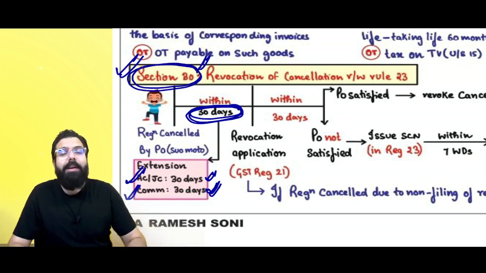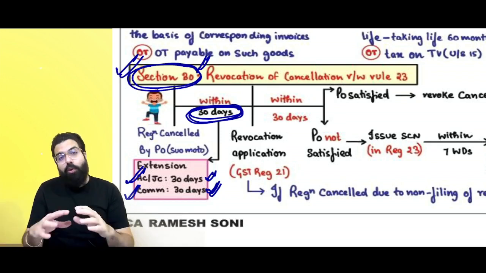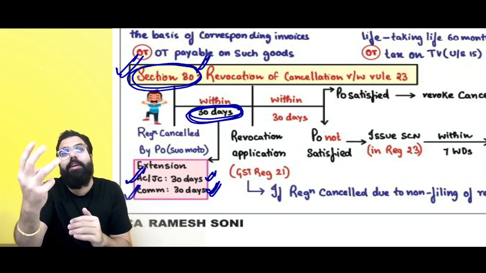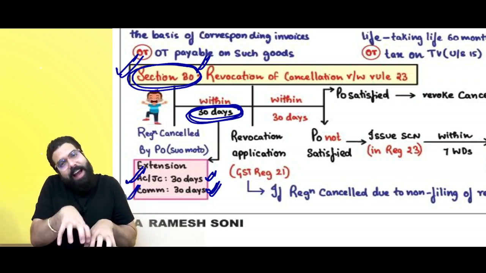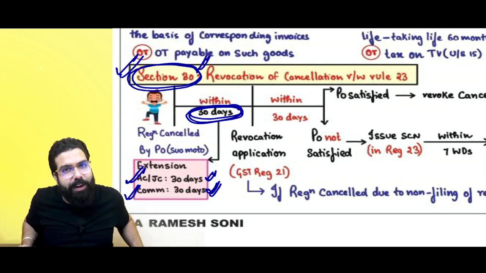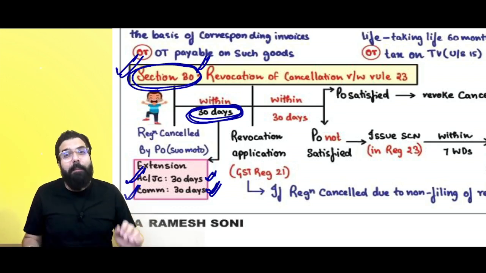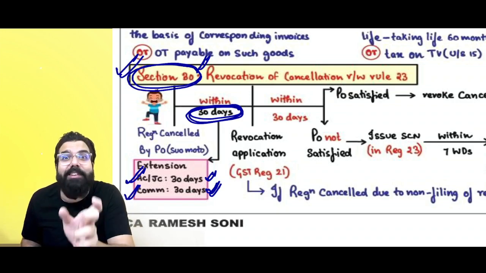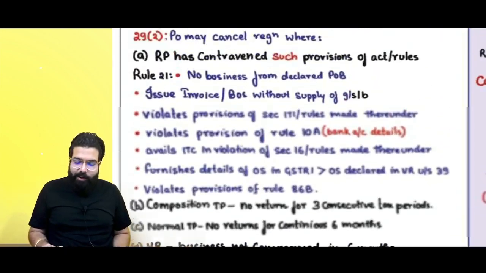But section number 30 is read with rule number 23. Rule number 23 says you have to apply for revocation within 30 days. Means the changes which they made in section number 30 had to be incorporated in rule number 23, but they forgot to incorporate in rule number 23, because rule number 23 tells you how to apply for revocation. Simple amendment in rule number 23.